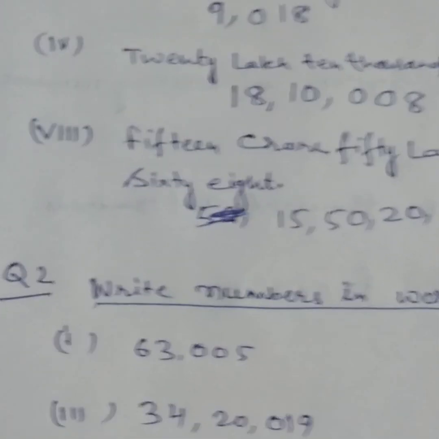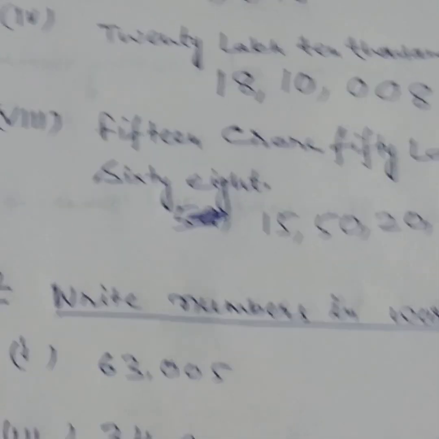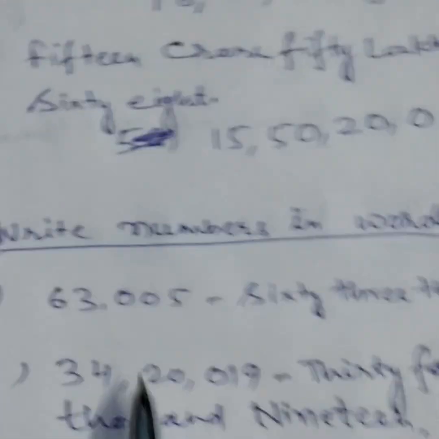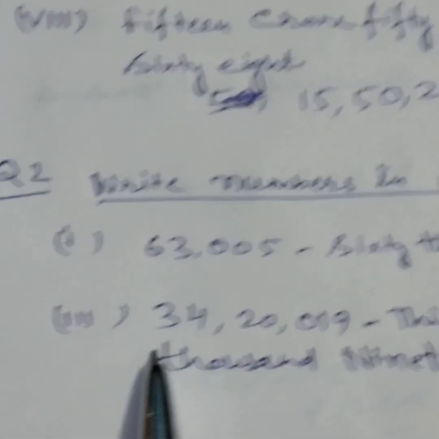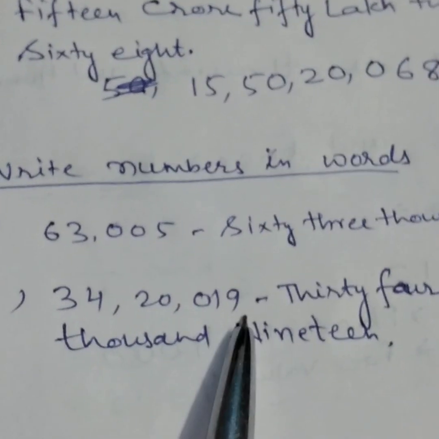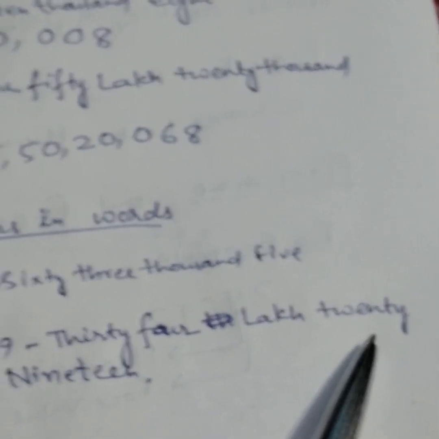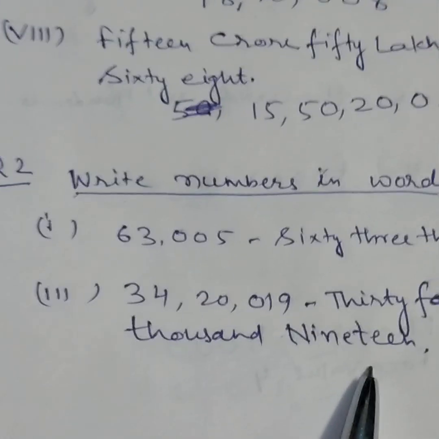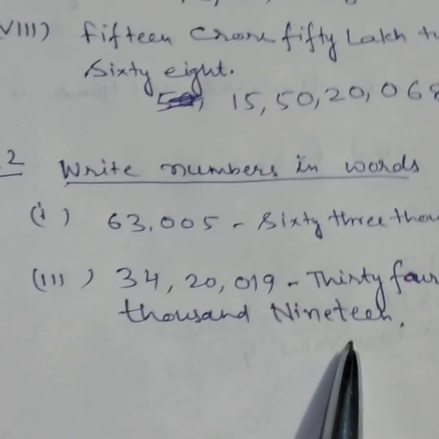Now question number 2, write the numbers in words. The first one is 63,005. How will we write, children? See, 63,005. Then the third one, 34 lakh 20,019. This is the method to do. The remaining questions of question number 2 you can do yourself.